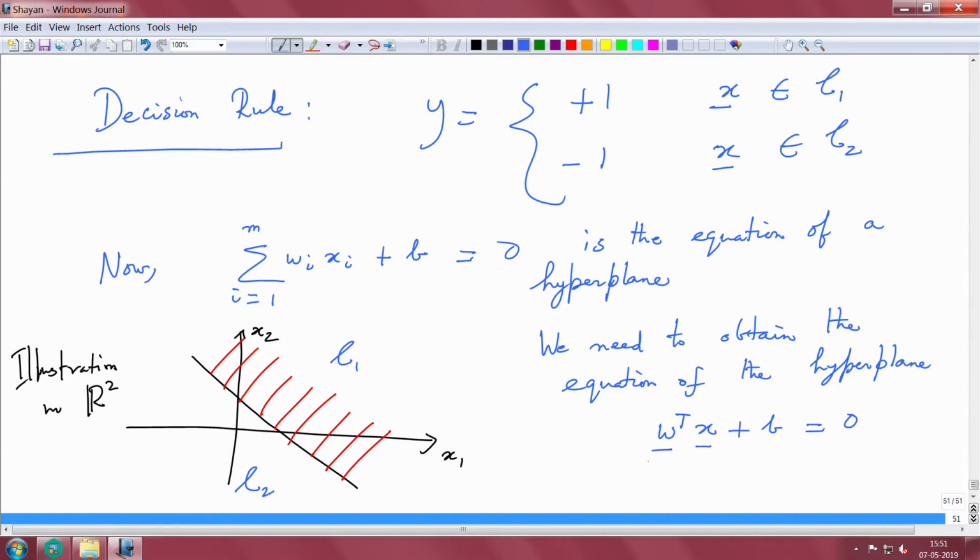Now, if I want to get W, all I am given is x, these are my data points, and I know that they are linearly separable. That means I can have a decision rule which corresponds to this function that I have written down: y is plus 1 when x belongs to C1 and minus 1 when x belongs to C2. Given this decision rule, I can formulate a hyperplane, and I want to derive this equation of the hyperplane, that is, I need to estimate and get W. So, this is where our journey begins, and we will discuss the algorithm and the proof of the convergence in the next module.